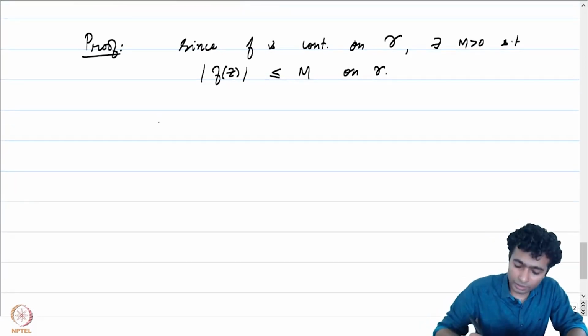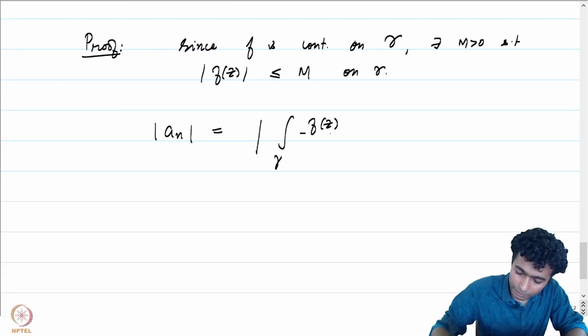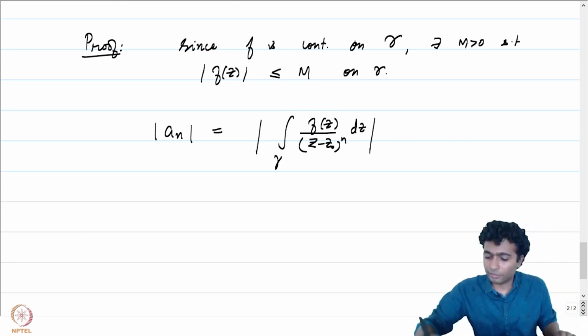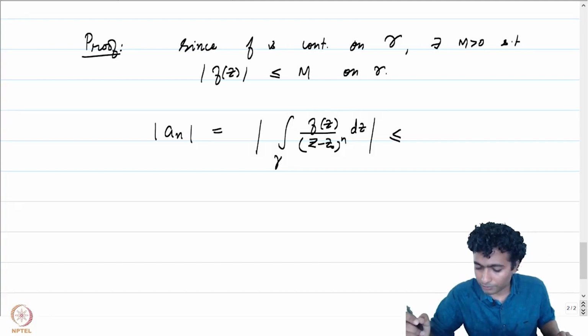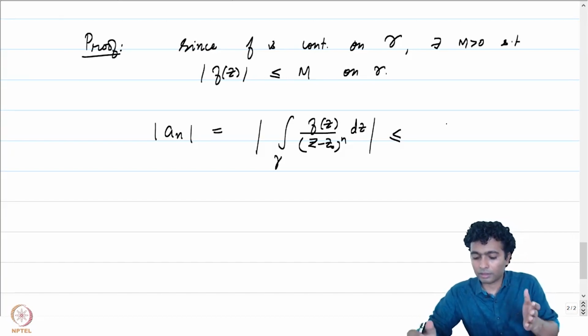And if you look at the absolute value of a_n, this is the absolute value of 1 by 2 pi i integral over gamma f of z by z minus z0 to the power n plus 1 dz, which is less than or equal to the integral of the term inside.